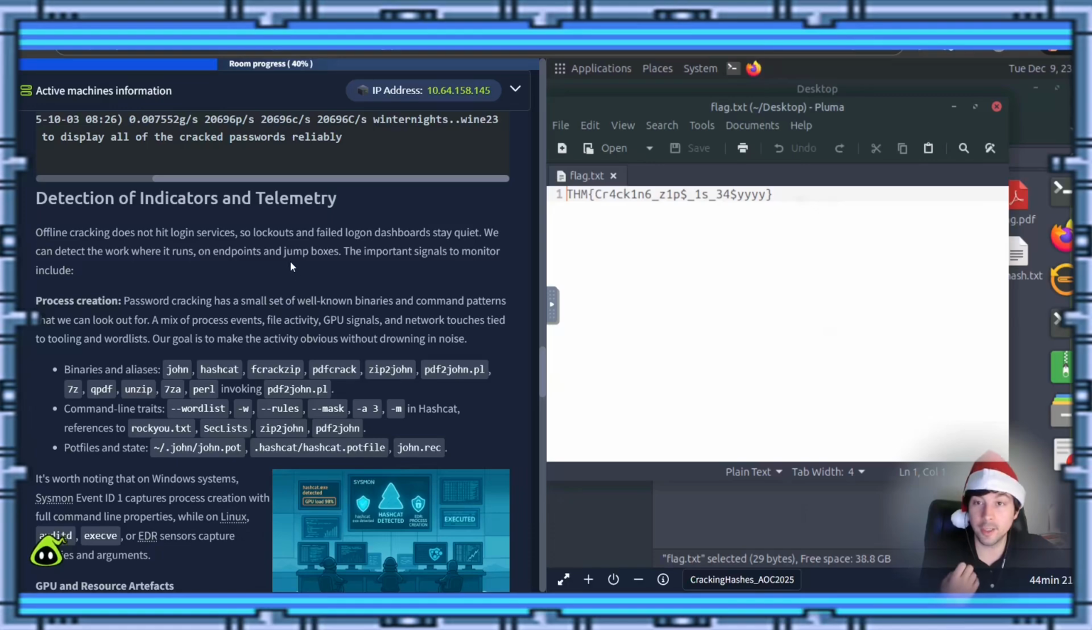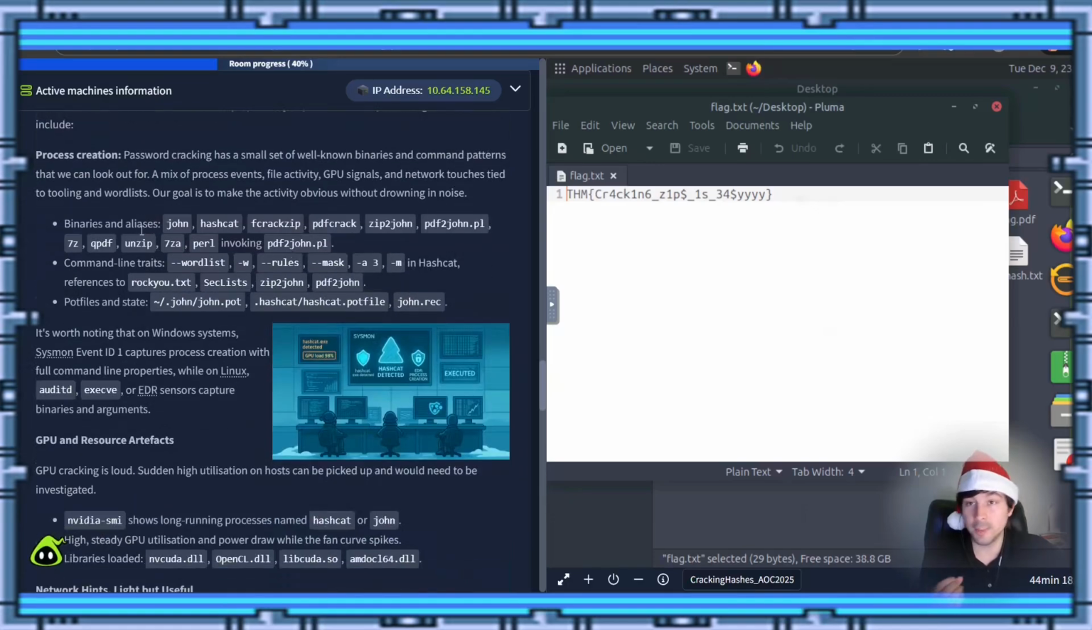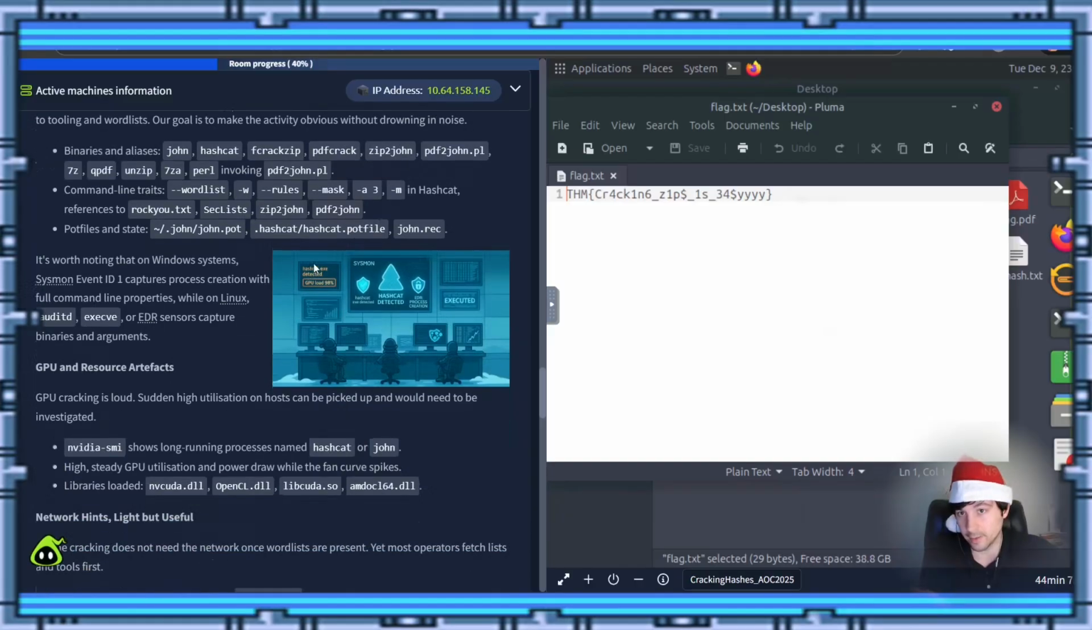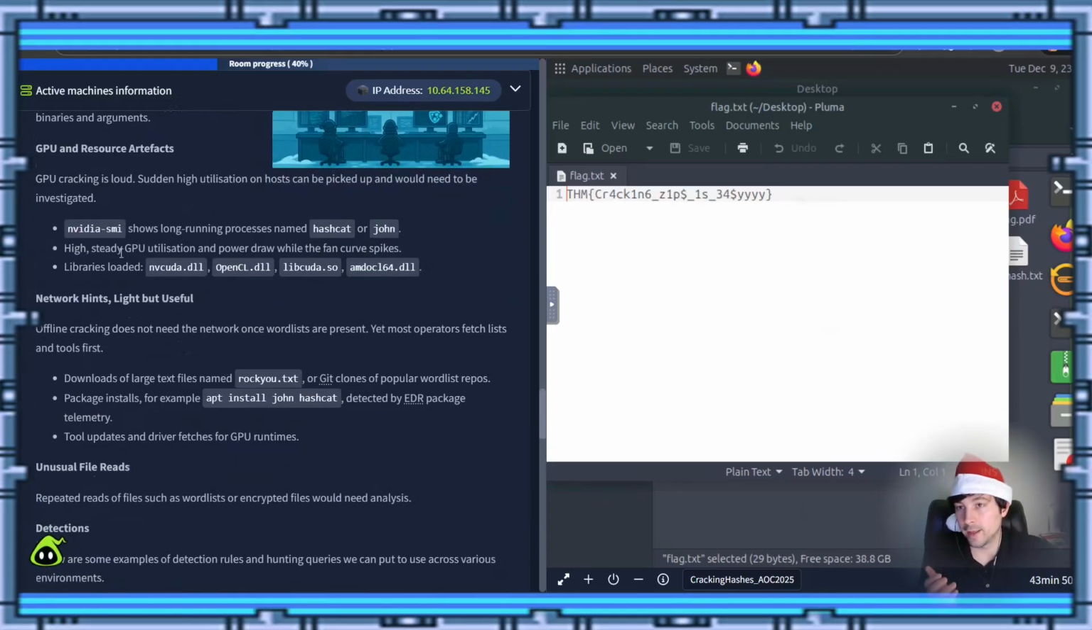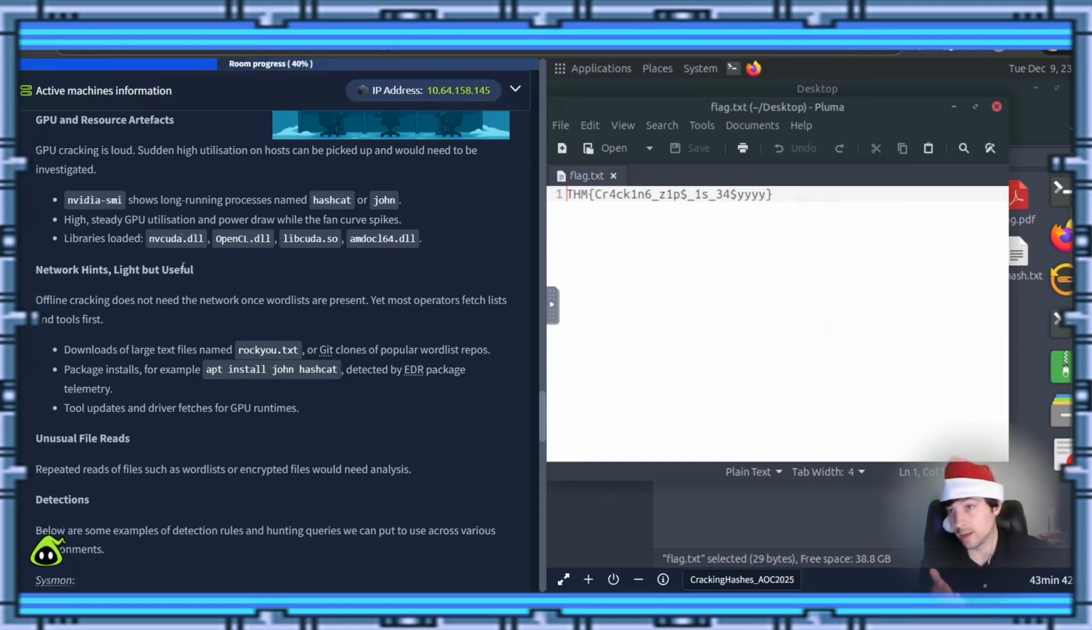All right, so the detection of indicators for telemetry, right? If you see binaries or aliases or software programs, like john, hash2cat, fcrackzip, pdfcrack, zip2john, pdf2john, you get the idea. If you see command lines that have like the -s, wordlists, -w, mask, rules, some of those are for hashcat. If you see things referencing like rockyou.txt, SecLists, which is a giant repository of wordlists, keep on coming down. If you see things like processors or GPUs running high for long periods of time, that could also be an indicator. What else we got?